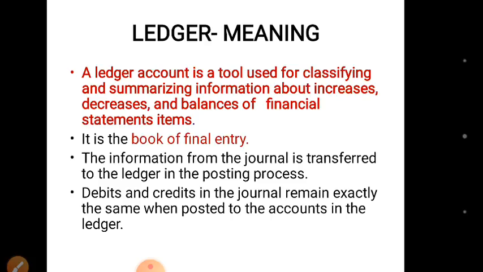The information from the journal is transferred to the ledger in the posting process. It means information which is being transferred from journal to ledger, the process through which it is transferred is called posting. Debits and credits in the journal remain exactly the same when posted to the accounts in the ledger.